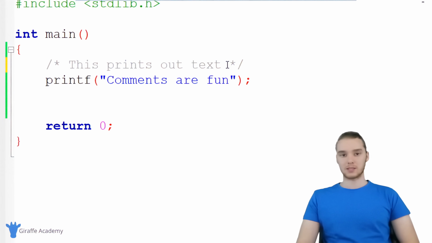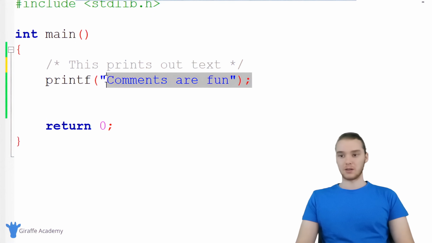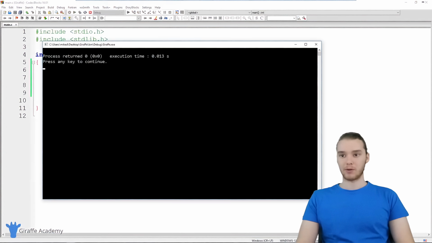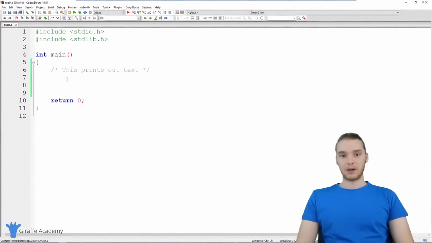You can also use comments to do something called commenting out a line of code. So for example, let's say I wanted to run my program, but I didn't want to have this line of code in there. Well, one thing I could do would just be to delete the entire line of code. So I could delete this code, and now I can run my program and it's no longer going to print it out. But here's the problem. In order to do that, I had to actually delete the line of code. So instead of deleting it, I could just bring it back and I could comment it out.